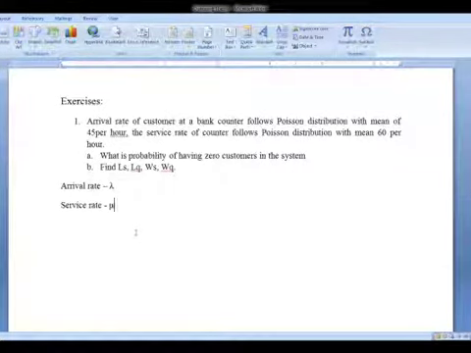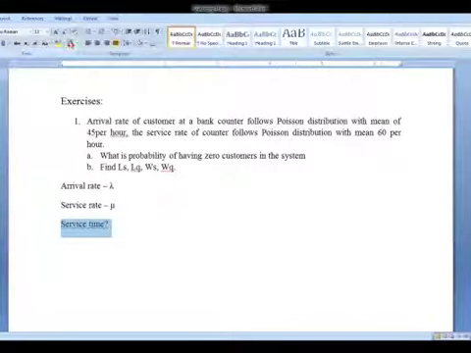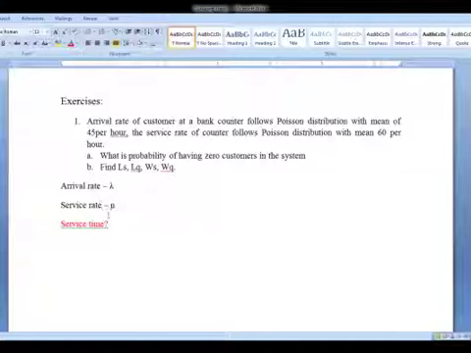Right? If they give you service time per customer, then that is different. I will tell you what to do if they give you service time. So things will change. So don't get confused with service rate and service time. So clearly it is given as service rate. Service time is different, service rate is different. Service rate is mu, service time I will tell you what to do. Okay.